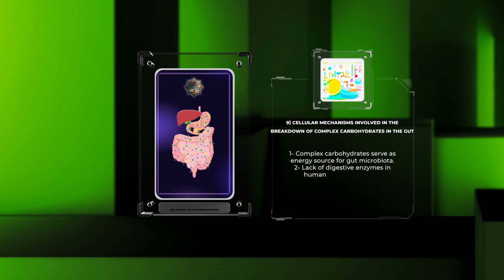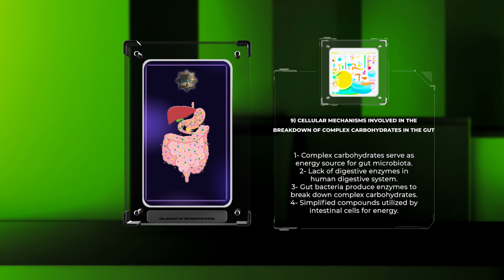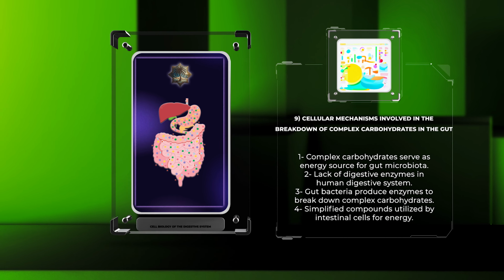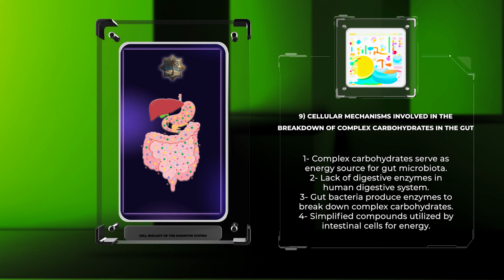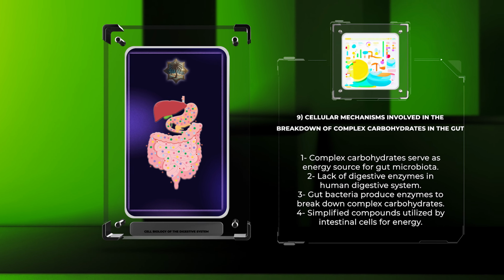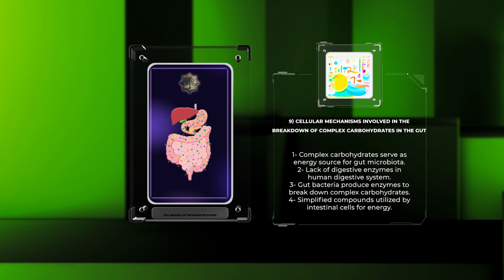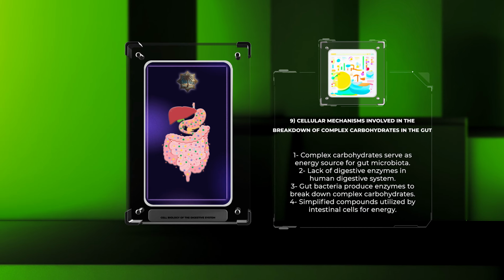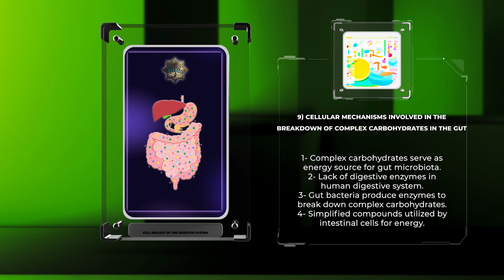Complex carbohydrates, such as dietary fibers, serve as an essential energy source for the gut microbiota. However, the human digestive system lacks the enzymes required to degrade these complex carbohydrates. Instead, specialized microbial enzymes produced by gut bacteria break down complex carbohydrates into simpler compounds, such as short-chain fatty acids. These compounds are then utilized by intestinal cells, providing a critical energy source for their functioning.